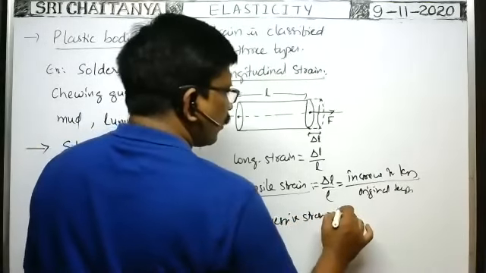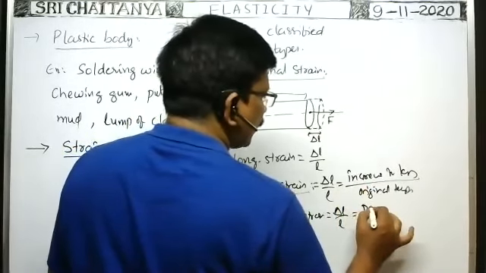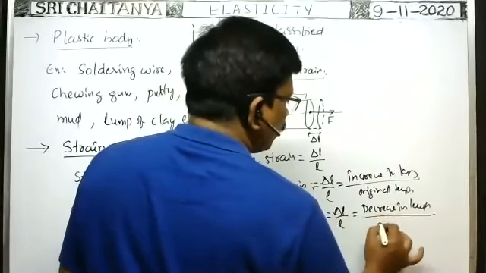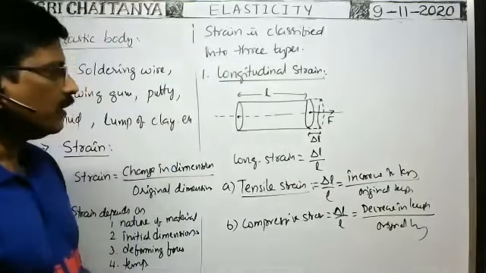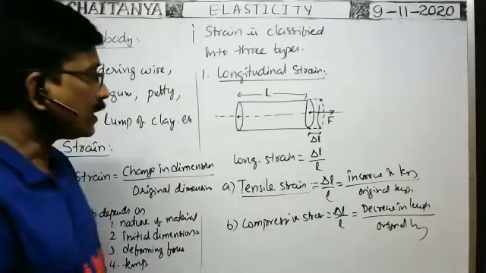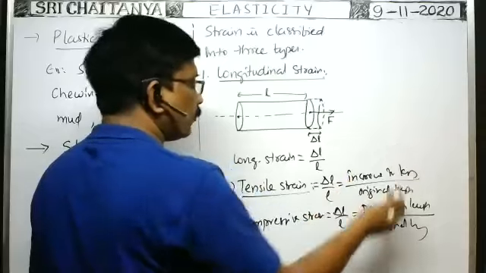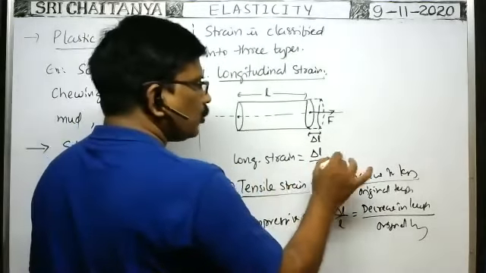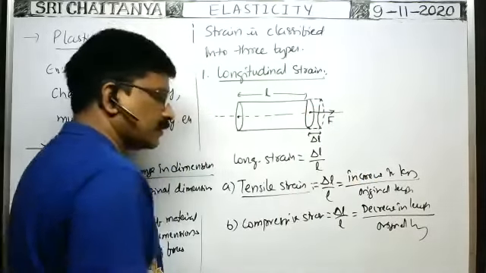Compressive strain. The formula is the same, delta L by L. But here delta L is the decrease in length of the wire, divided by the original length. So the ratio between the decrease in length and the original length is called compressive strain. What is the percentage change in the length of the wire because of application of the deforming force? They may ask. Then the longitudinal strain or tensile strain times 100 gives the percentage change in the length of the wire because of these deforming forces.